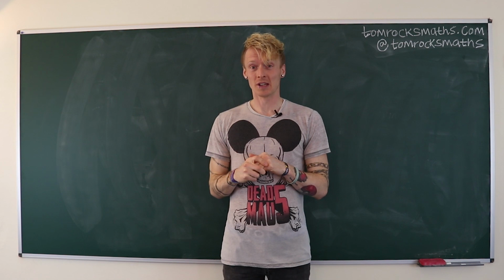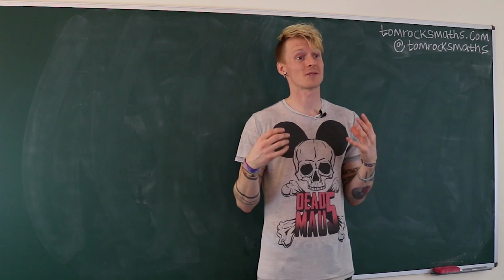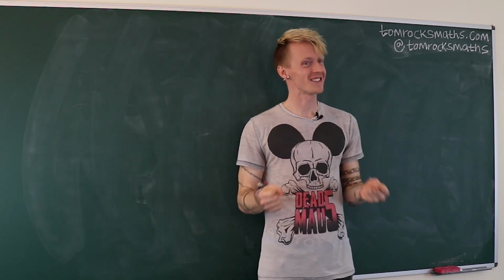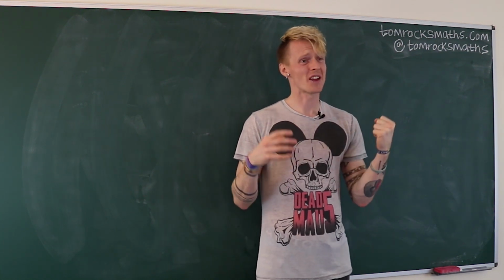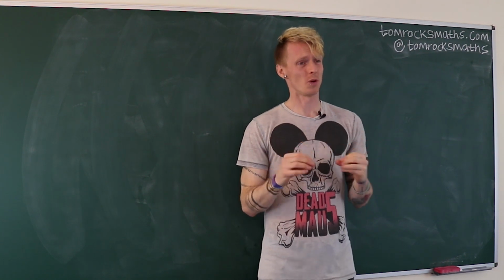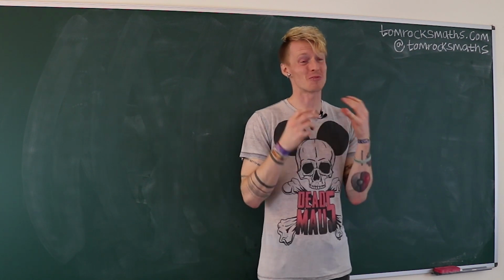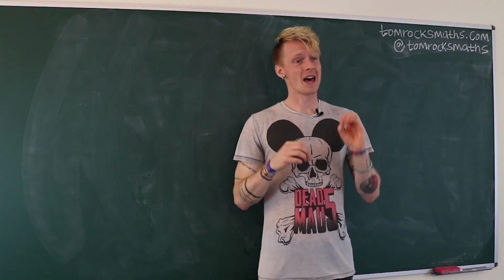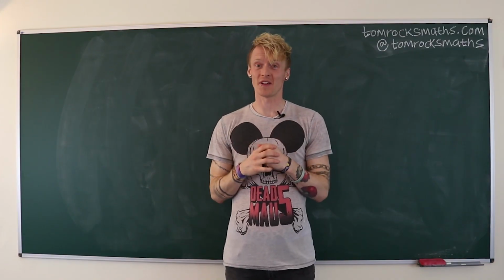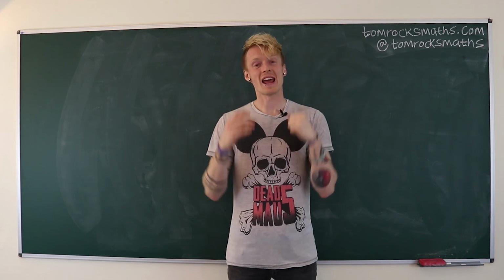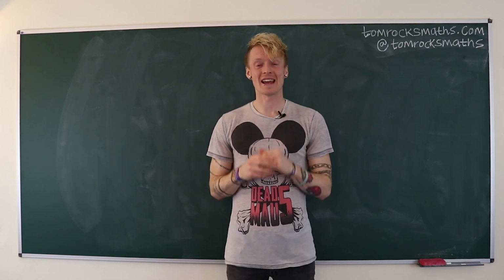Today's Maths Week puzzle was all about Ada. Ada's class were told to form teams of equal size for a Maths Week competition. But the problem was, when they tried to get into pairs, Ada was left by herself. They then tried threes, but again, Ada was the only one left without a team. Groups of four didn't go much better, as once again, Ada was the only person left all alone. But fortunately, when they divided the class up into groups of five, Ada had a complete team and everything worked perfectly. So the question is, how many people were in Ada's class?